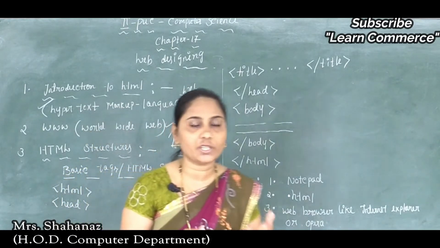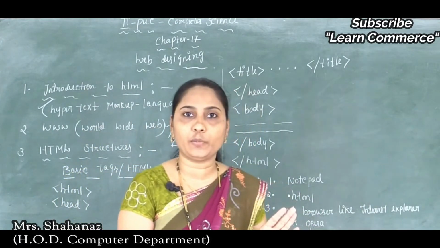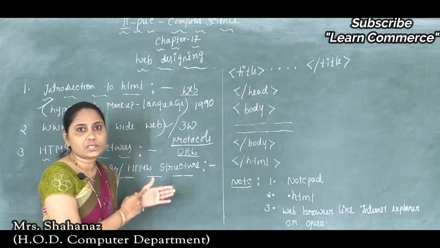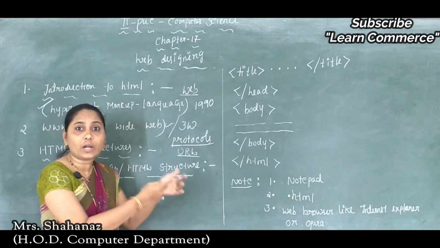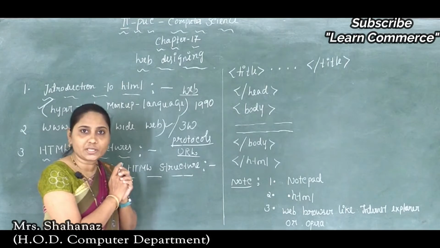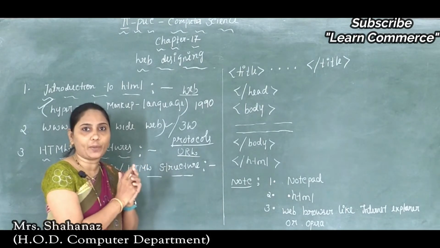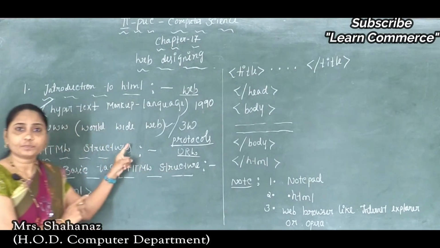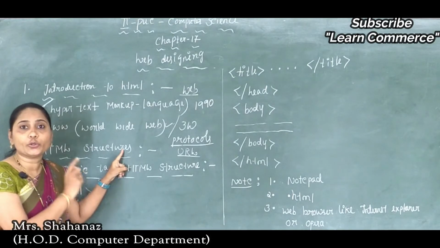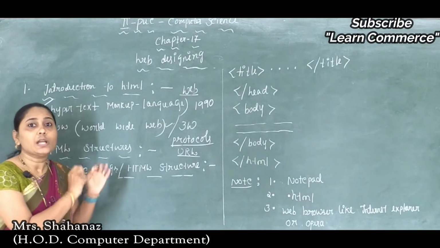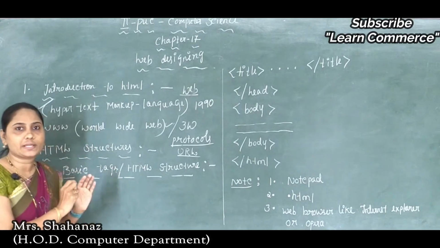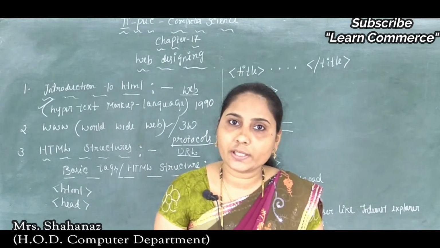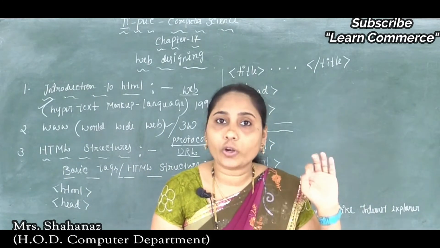So what's the use of the www? We know that the www contains a set of protocols, meaning a set of standard rules, and it also contains millions of web pages. If you want to access any web page through the net, then we need to use the address of the website. We can access all this information through a naming system, and such a naming system is called the URL, Uniform Resource Locator.